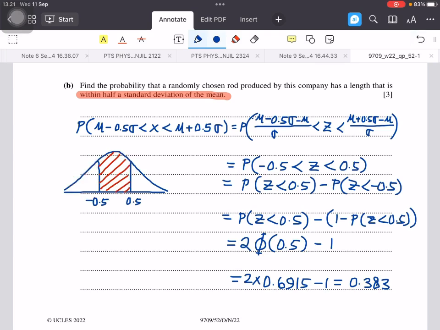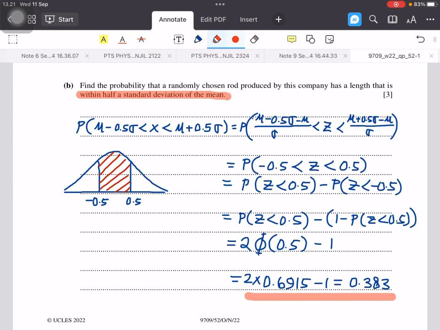This probability is almost using the same method as part A. It can be written as 1 minus probability Z less than 0.5. So it will be 2 phi 0.5 minus 1.